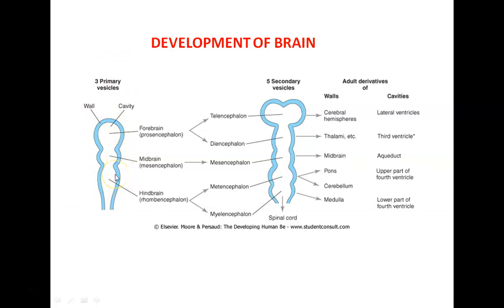Now, forebrain divides into the further two brain vesicles, that is the telencephalon and the diencephalon. Midbrain does not divide, and the hindbrain divides into metencephalon and the myelencephalon. The myelencephalon is the formation of medulla oblongata, and then we have the metencephalon, which leads to formation of our pons and the cerebellum.